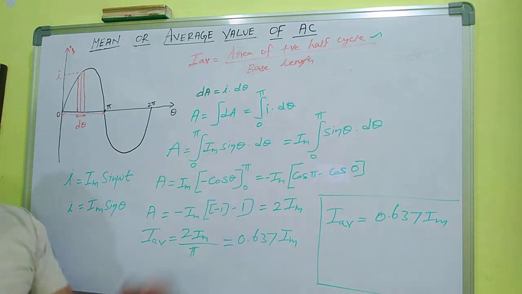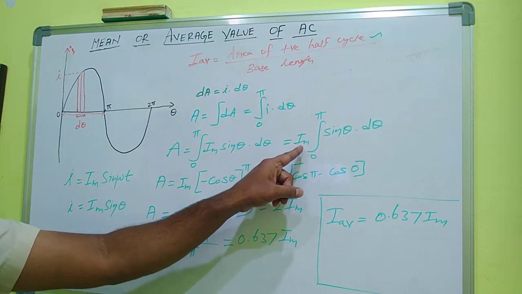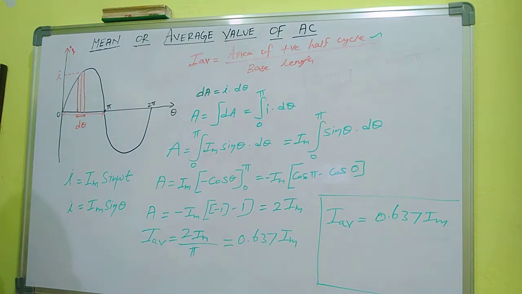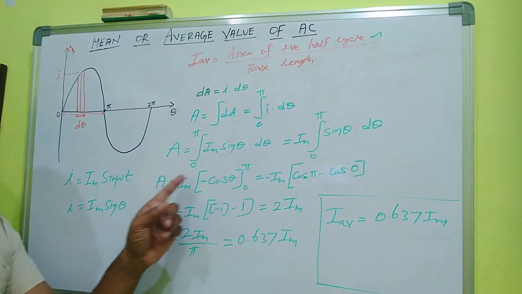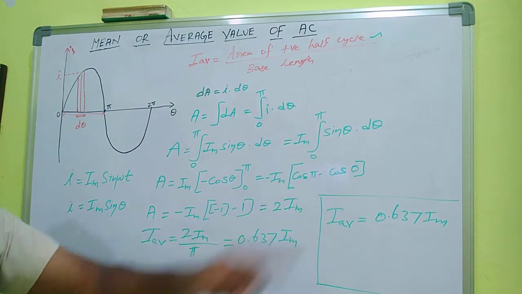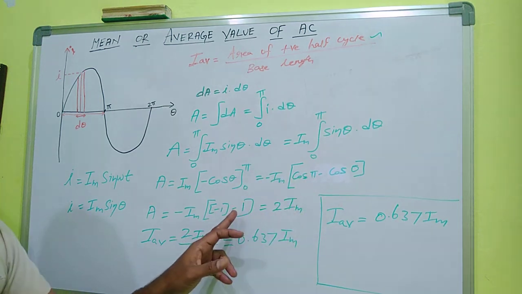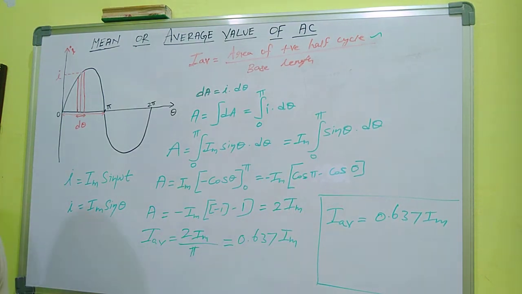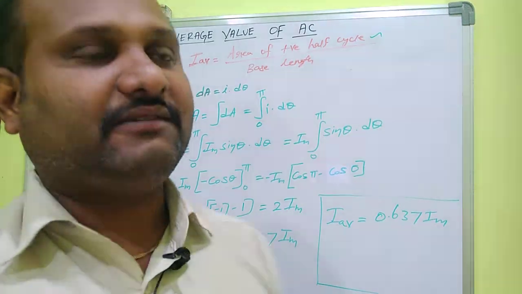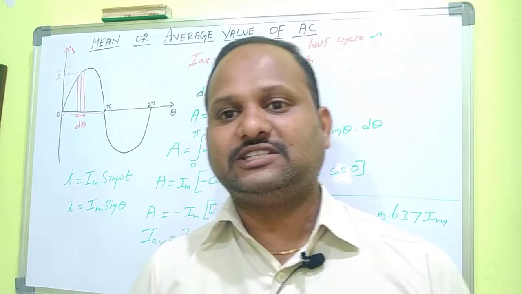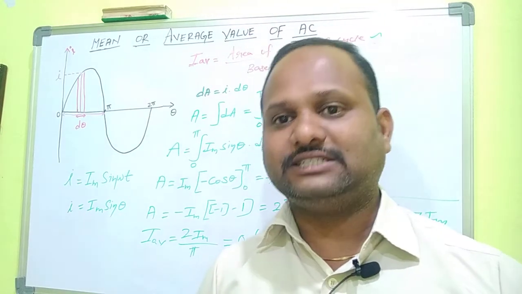Then substitute the value of the instantaneous alternating current, I equals Im sin theta, into d theta. Here Im is constant, which is taken out of the integration, remaining sin theta d theta. The integral of sin theta d theta gives minus cos theta. Minus is taken out, remaining cos theta. Substitute the upper limit and lower limit. The upper limit cos pi means minus 1, minus cos 0, which is 1. So it becomes 2 Im. This is the total area. So the area of the positive half cycle is 2 Im and the base length is pi, so 2 Im by pi equals 0.637 Im. From this we conclude the average or mean value of alternating current is equal to 0.637 times the maximum value of the alternating current.